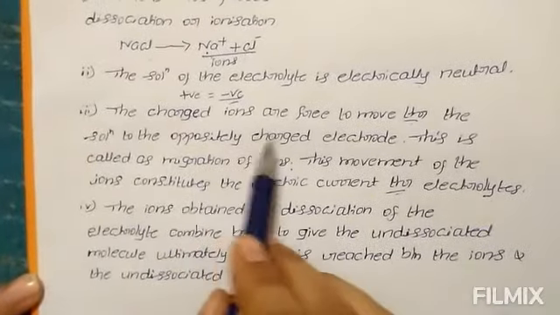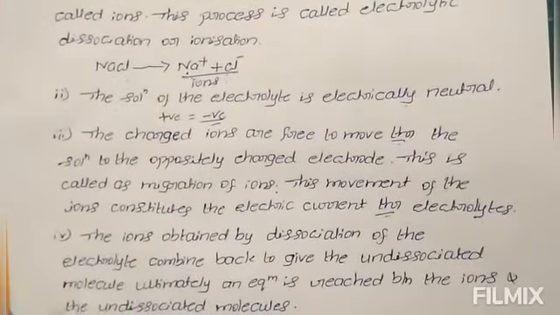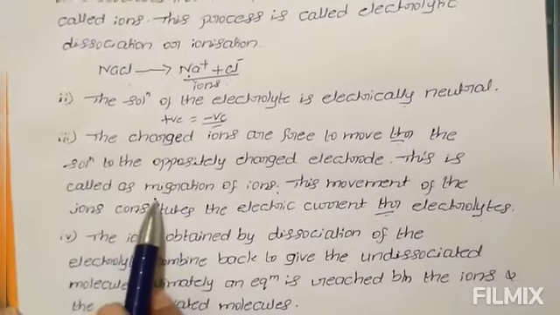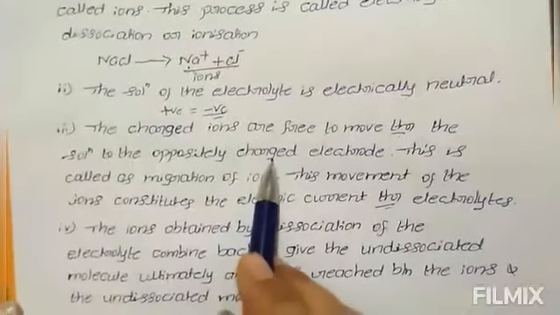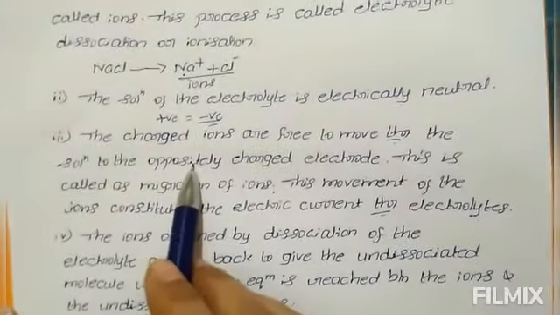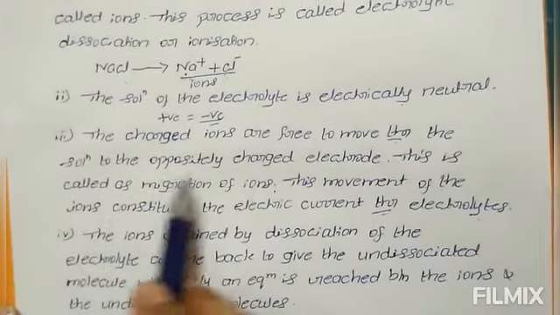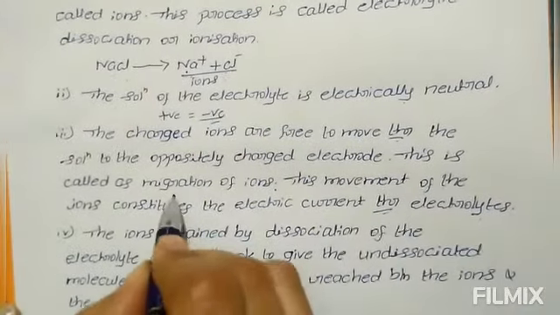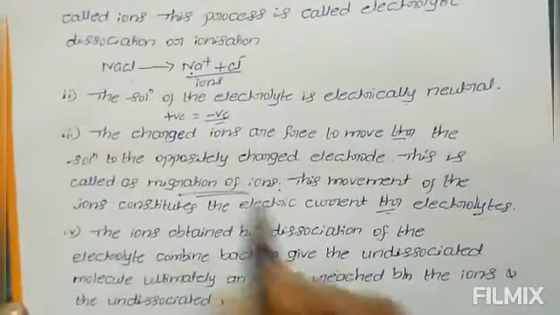The charged ions are free to move through the solution. That means positive ions migrate towards the cathode and negative ions migrate towards the anode. So this movement of the ions is known as migration of ions.